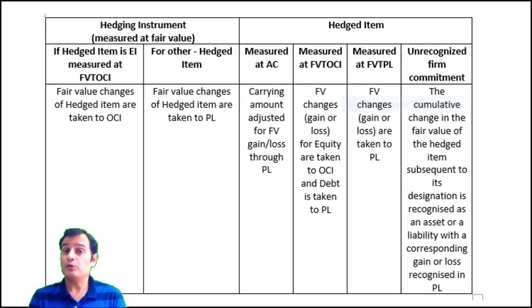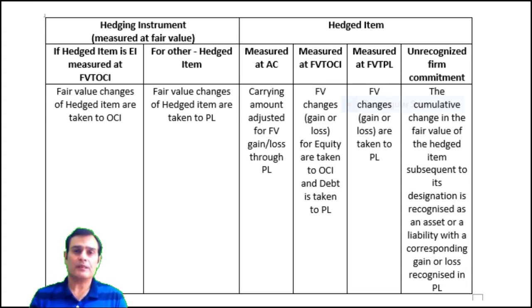I'm saying the fair value changes of the hedged item as well as the hedging instrument both are going to be taken in the other comprehensive income. But if the hedged item is other than equity instruments, then the fair value changes, whether it relates to the hedging instrument or a hedged item, are going to be taken to the P&L. And trust me, that's a thumb rule.